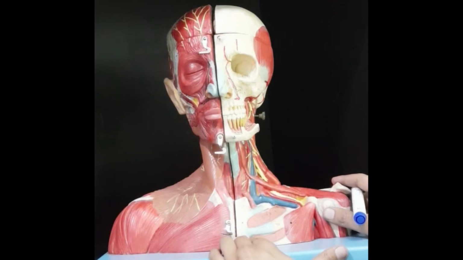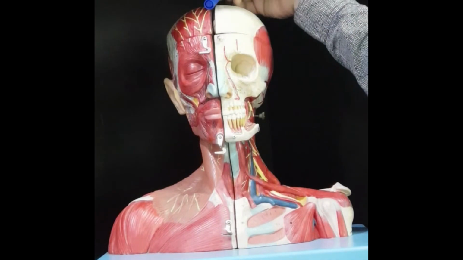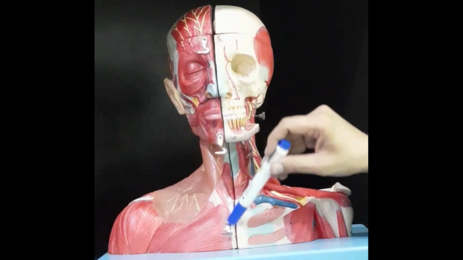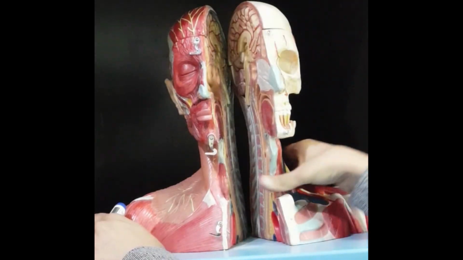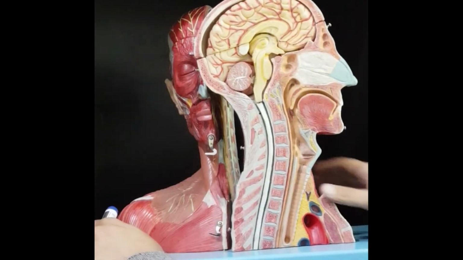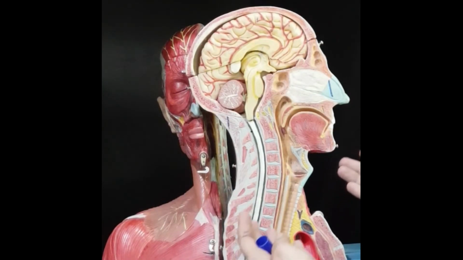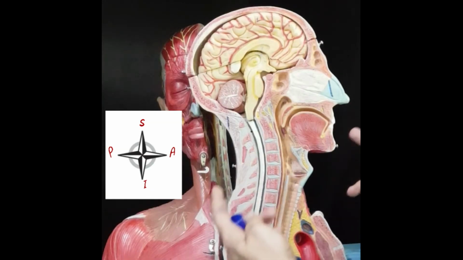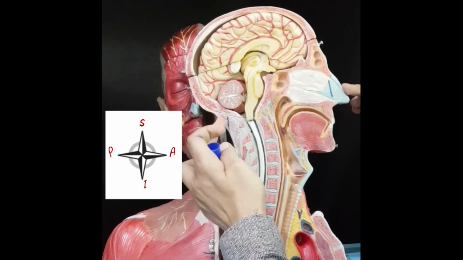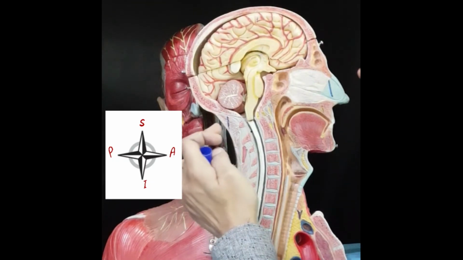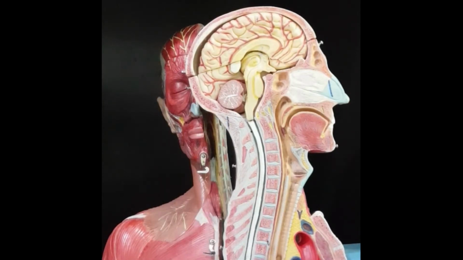Now I will explain the sagittal plane. As I already described, we divide the body into right and left halves by the midline. So if we draw a midline here, we divide the body into right and left halves like this, into medial and lateral. This is one single level. We have to remember that we cannot comment on medial and lateral. We can only comment on the superior, inferior and the anterior, posterior sides. One plane is missing. That's why this is a two-dimensional plane.